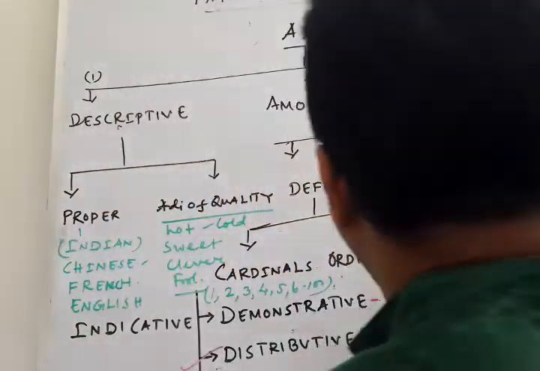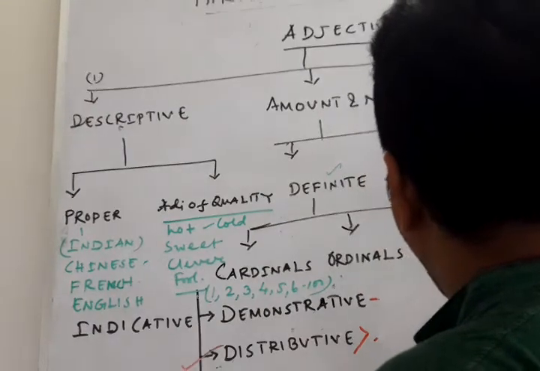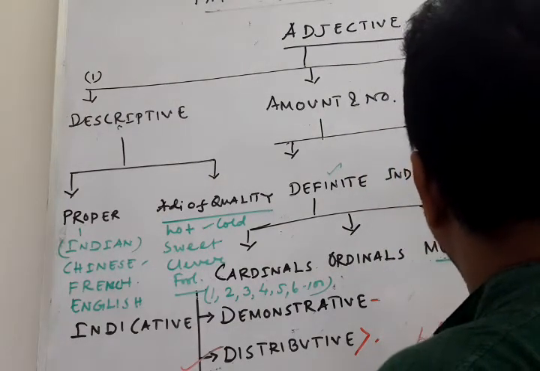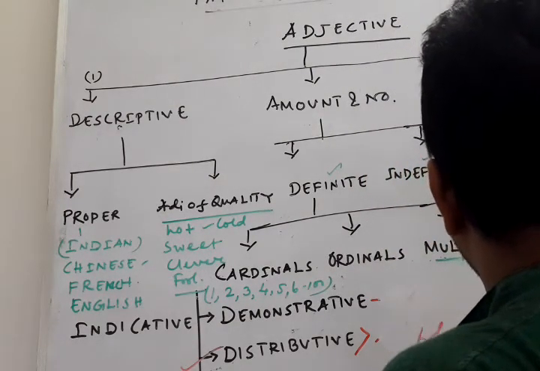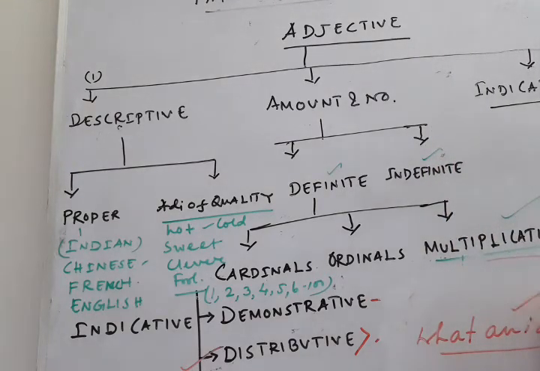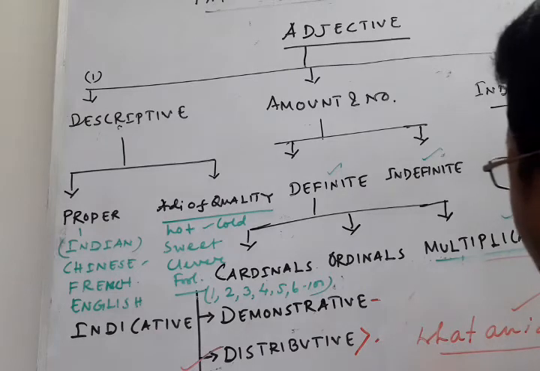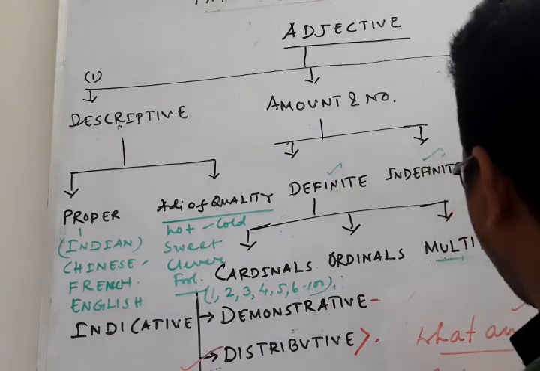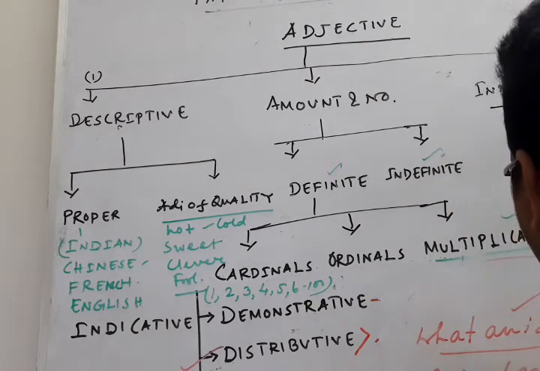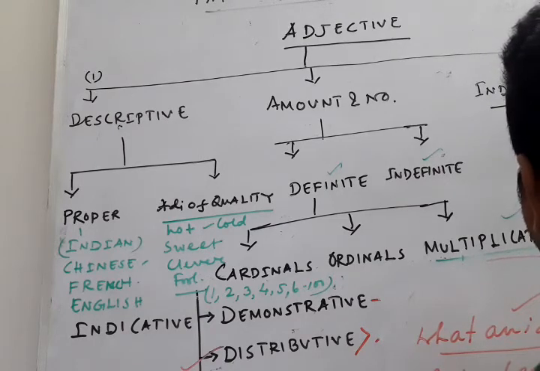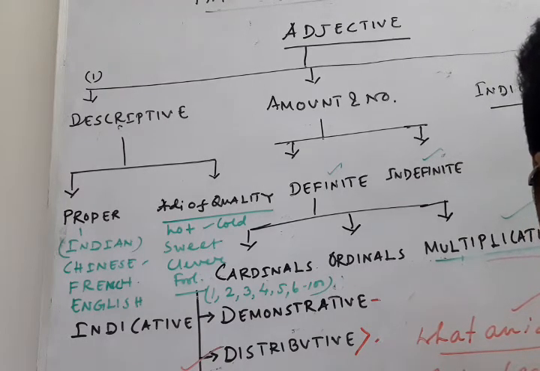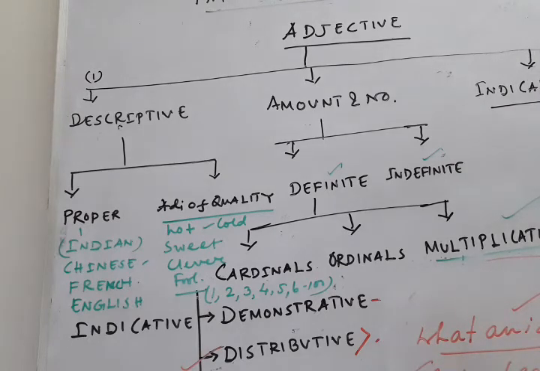Suppose, what an idea! This is an exclamatory adjective. What a beautiful picture! This is also an example of an exclamatory adjective.